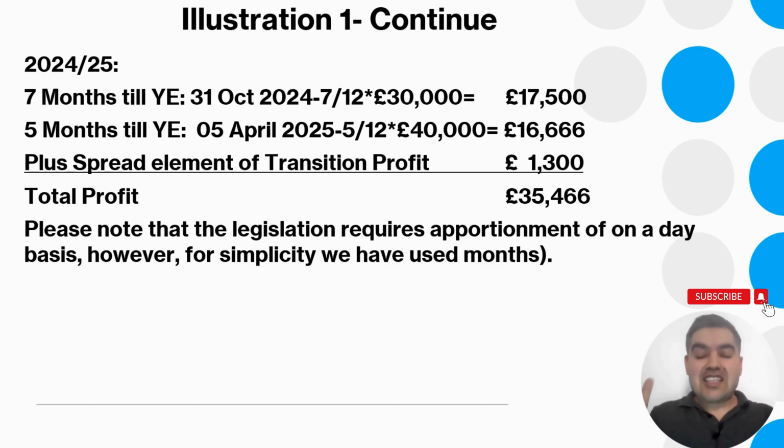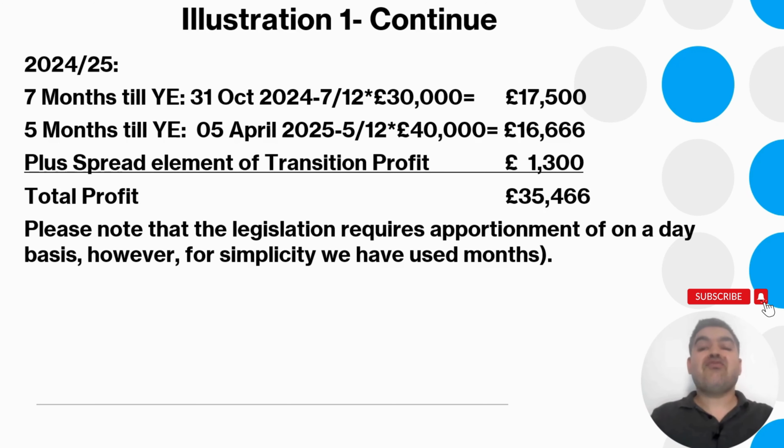Now we take another 7 months from the same accounting period to make a complete 12 months. So 7 divided by 12 multiplied by 30,000. But under the new rule, a trader will be assessed from 6th of April to 5th of April.